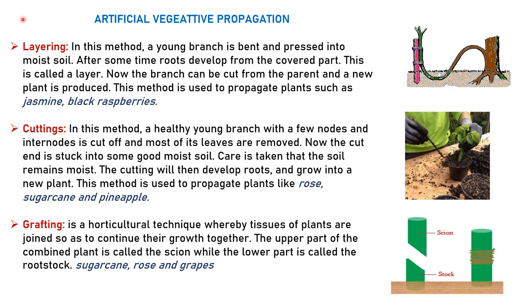Now the advantages of vegetative propagation are: maintaining genetic stability. The plants produced are genetically similar to the parent plant and have all its characteristics. Then plants raised by vegetative propagation can bear flowers and fruits earlier than those produced by seeds. Here is something which I have already mentioned: you are cutting short the time period.